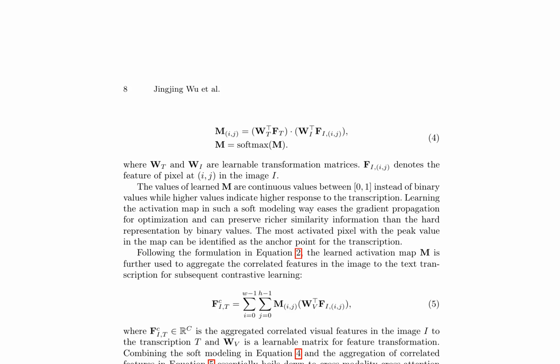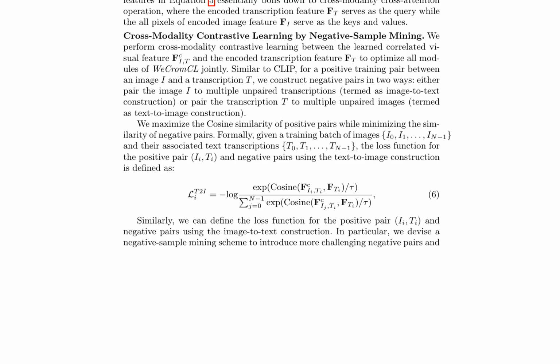WeCromCL performs cross-modality contrastive learning between the learned correlated visual feature and the encoded transcription feature to optimize all modules jointly. Negative pairs are constructed in two ways: either pairing the image to multiple unpaired transcriptions or pairing the transcription to multiple unpaired images. The loss function is defined to maximize the cosine similarity of positive pairs while minimizing the similarity of negative pairs, utilizing a negative sample mining scheme to introduce more challenging negative pairs and enhance the model's performance.